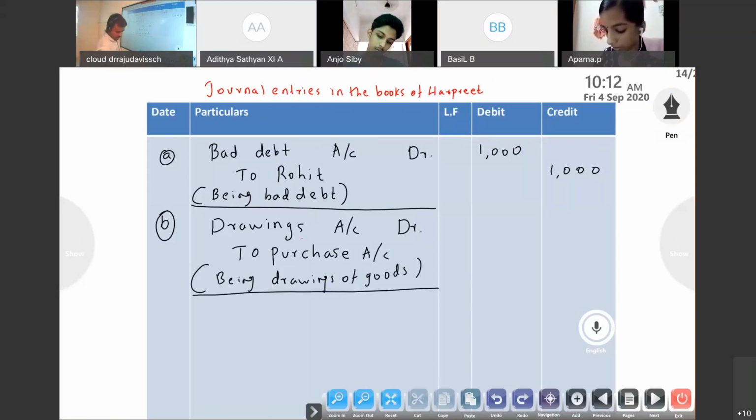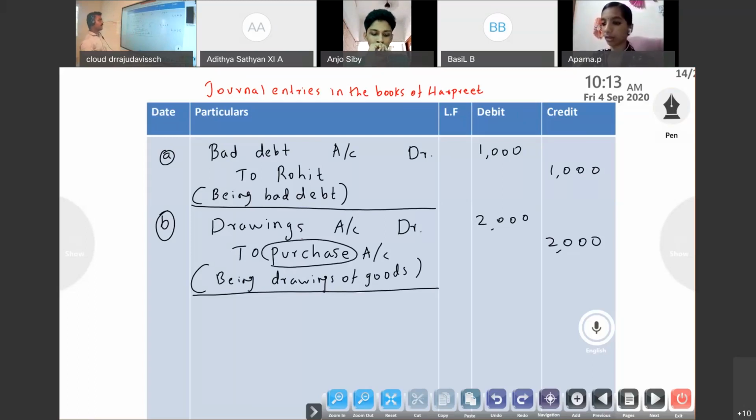Drawings account debit to purchase account 2000. Okay, here goods used by the proprietor. Proprietor means owner is using. If it is office use means that expense account to cash account. But if it is used by the proprietor, owner is using, so it is a personal use. So entry will be drawings account to purchase because it is goods. So if it is goods, we have to write purchase.